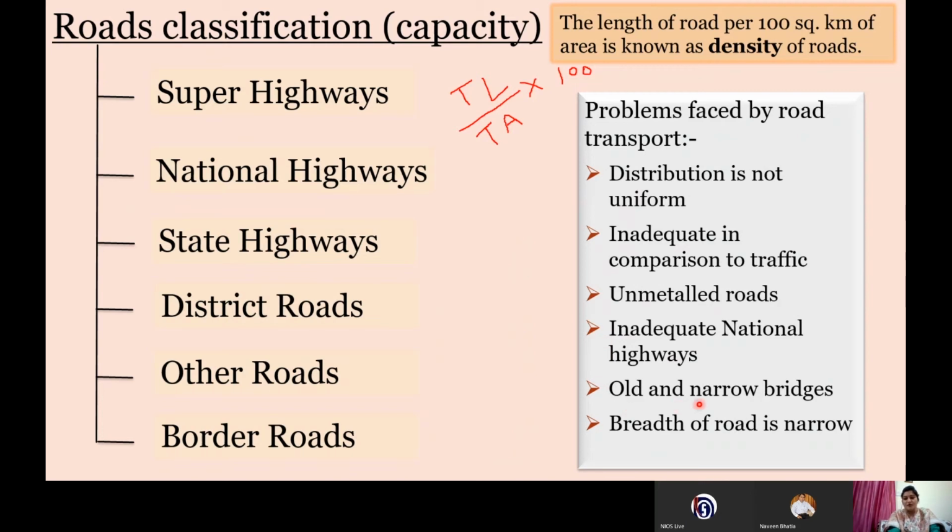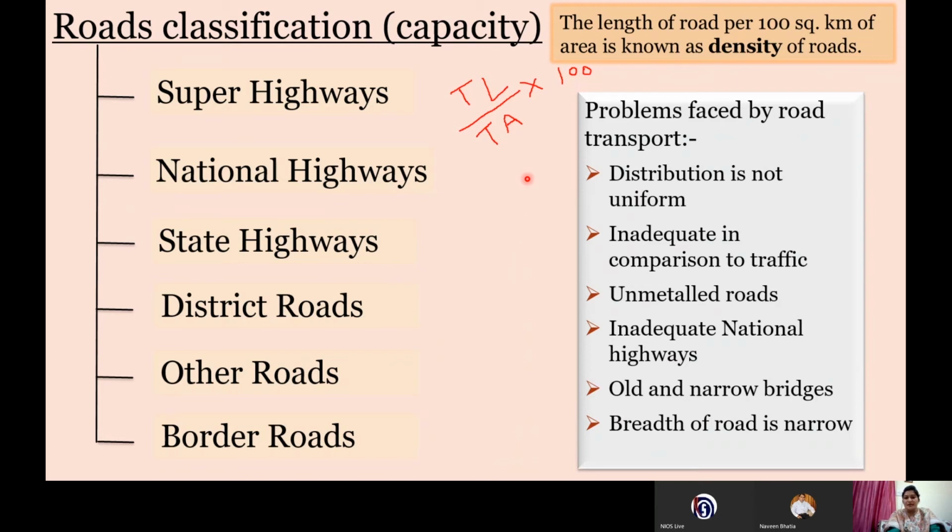Then we have very old and narrow bridges, which sometimes lead to traffic jams and congested areas. The breadth of the road is also very narrow, and we need to increase it. Sometimes even national highways are only 2 lane.